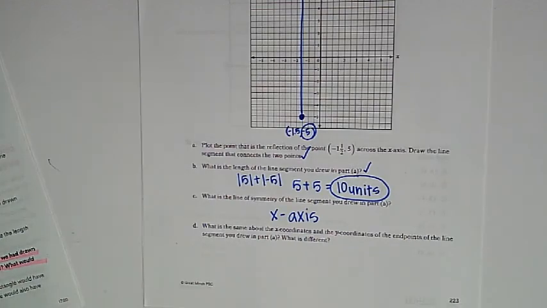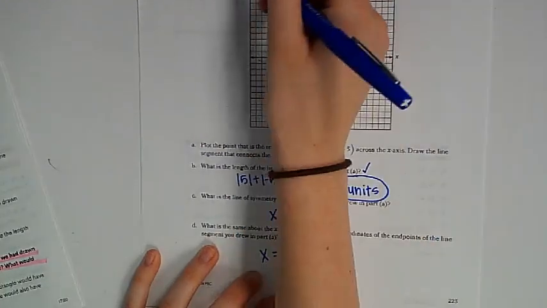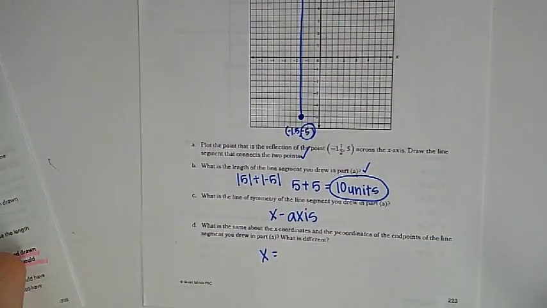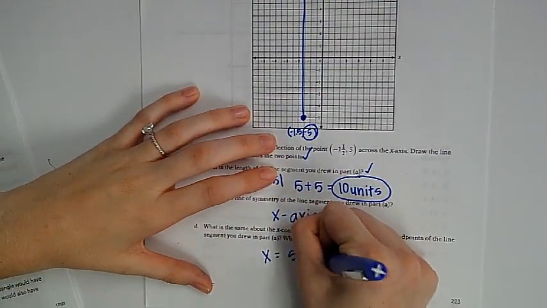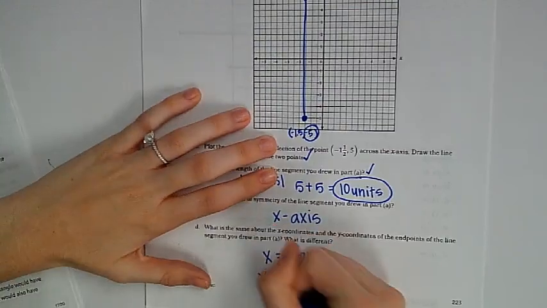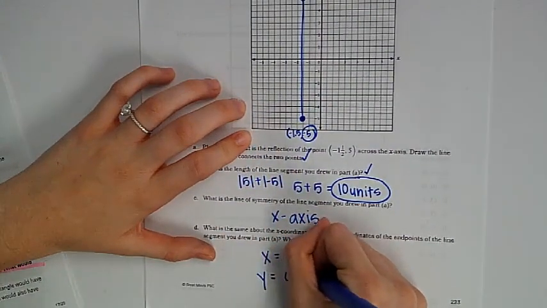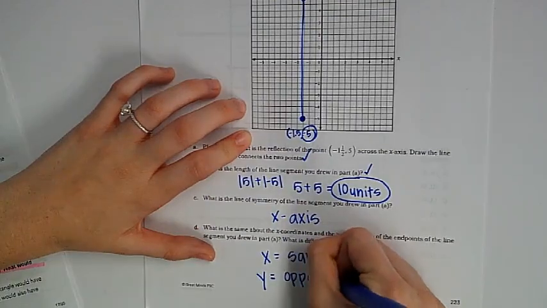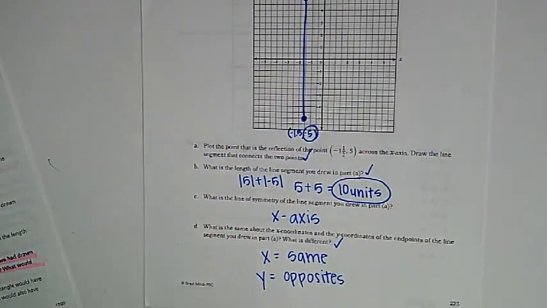So what was our x's? -1.5 and -1.5. They are the same. So the x-coordinates are the same, but our y-coordinates were opposites because they were -5 and +5. I'm going to write mine in shorthand. You're welcome to write x-coordinates are the same and y-coordinates were opposite. I just put the letter.